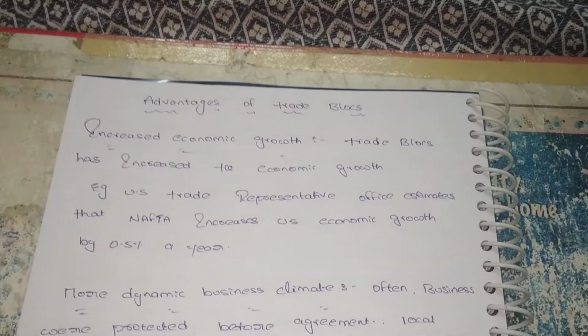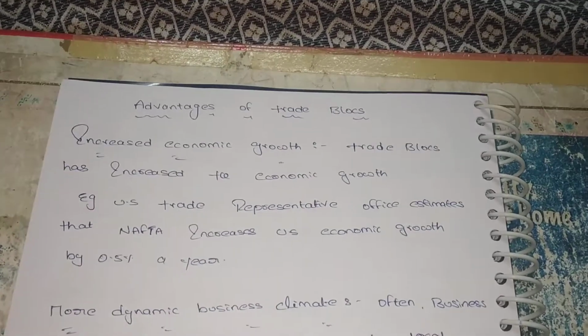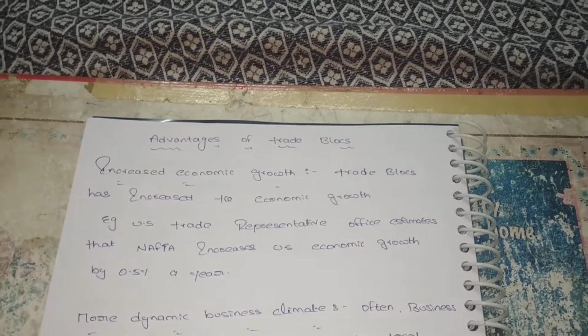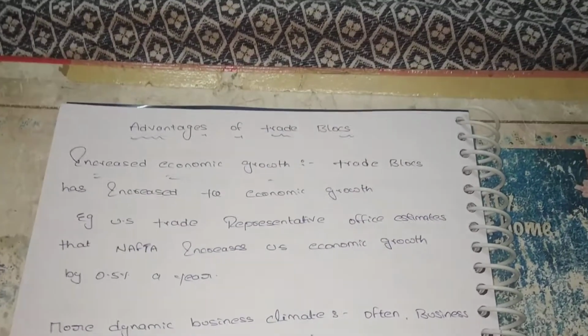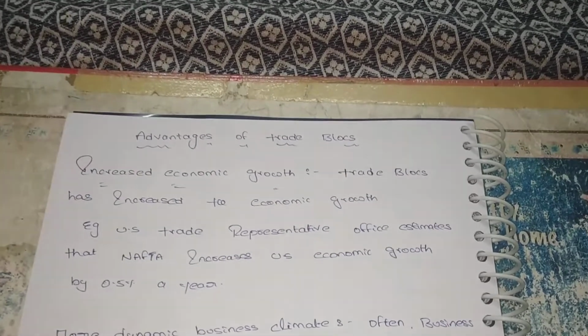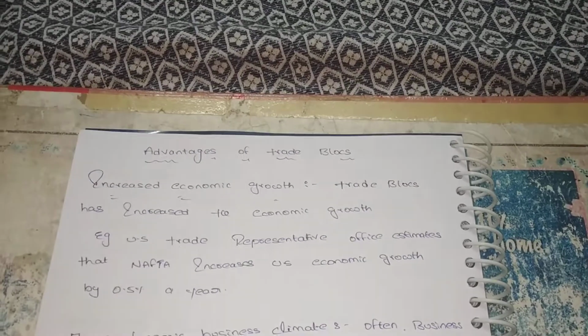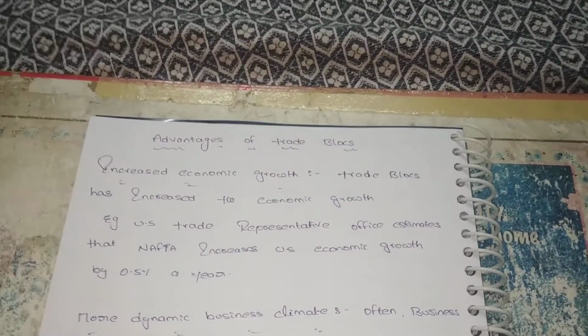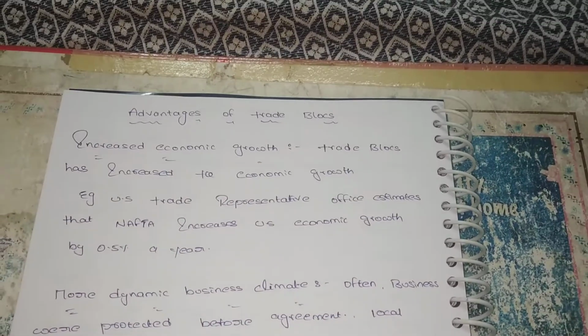Like that, the economic growth of every country will increase, because while exchanging goods and services, we know that there are a lot of restrictions and we need a lot of documents and paperwork. While forming a trade block, there are fewer restrictions, and in some trade blocks there are no restrictions. Without any restrictions, we can transfer our goods from one country to another. So we can increase our revenue. Increasing economic growth is one of the main advantages of forming a trade block.